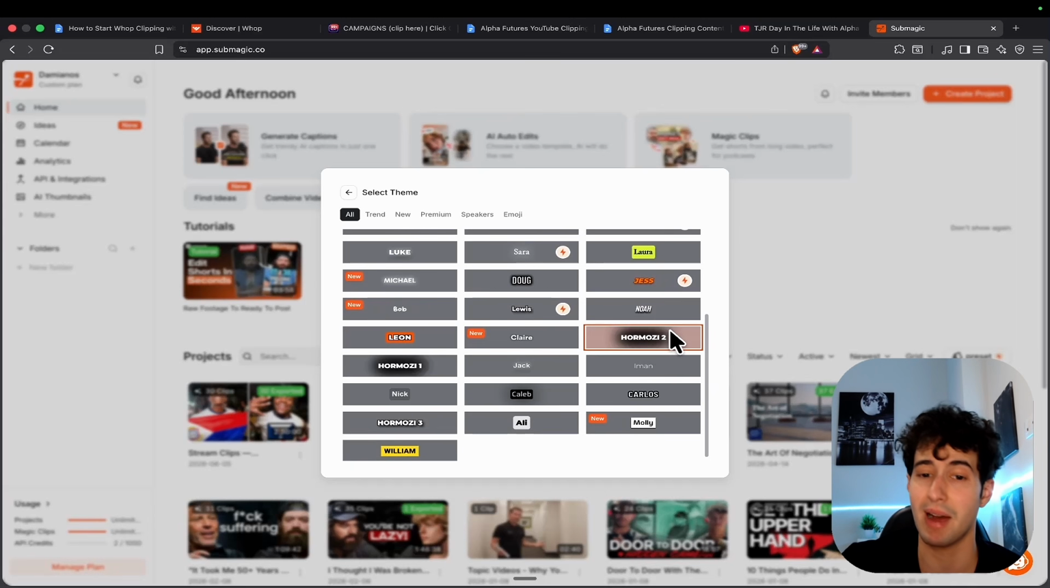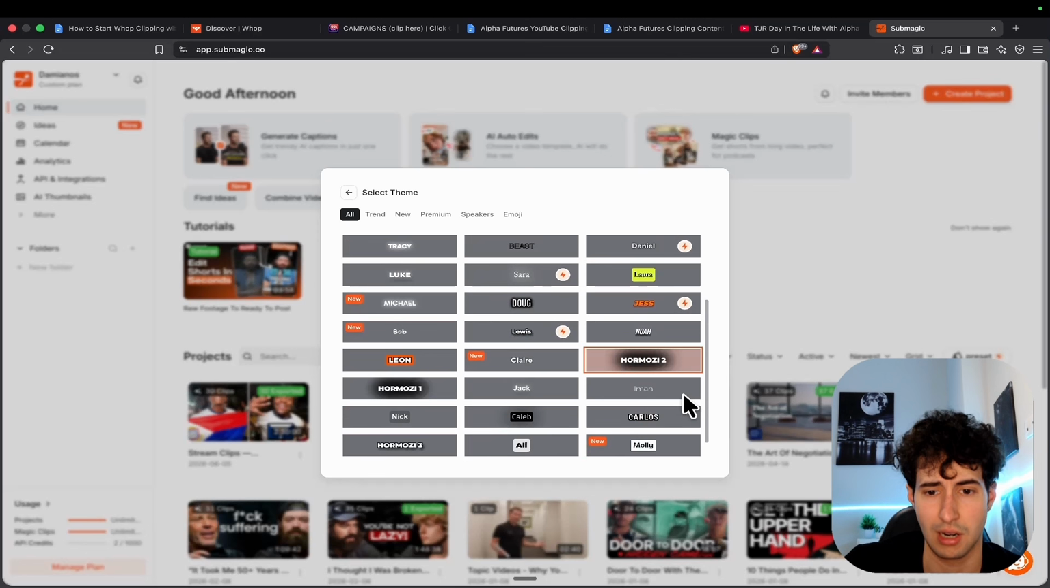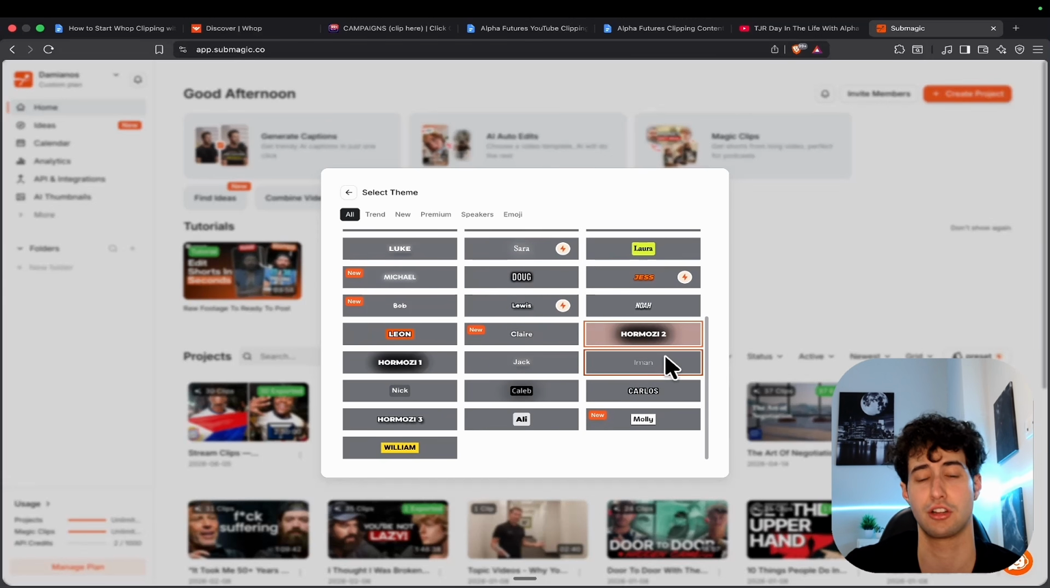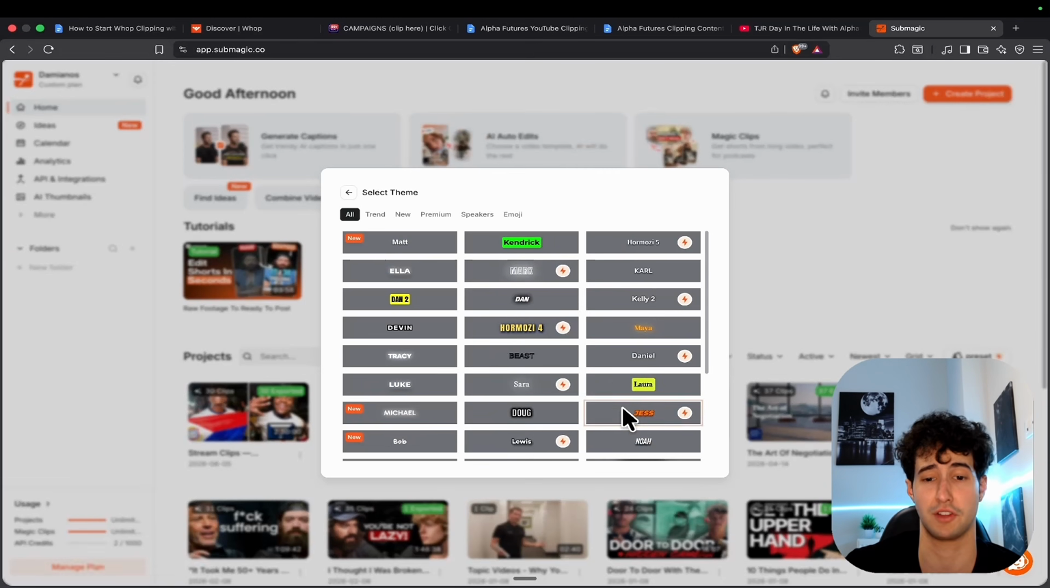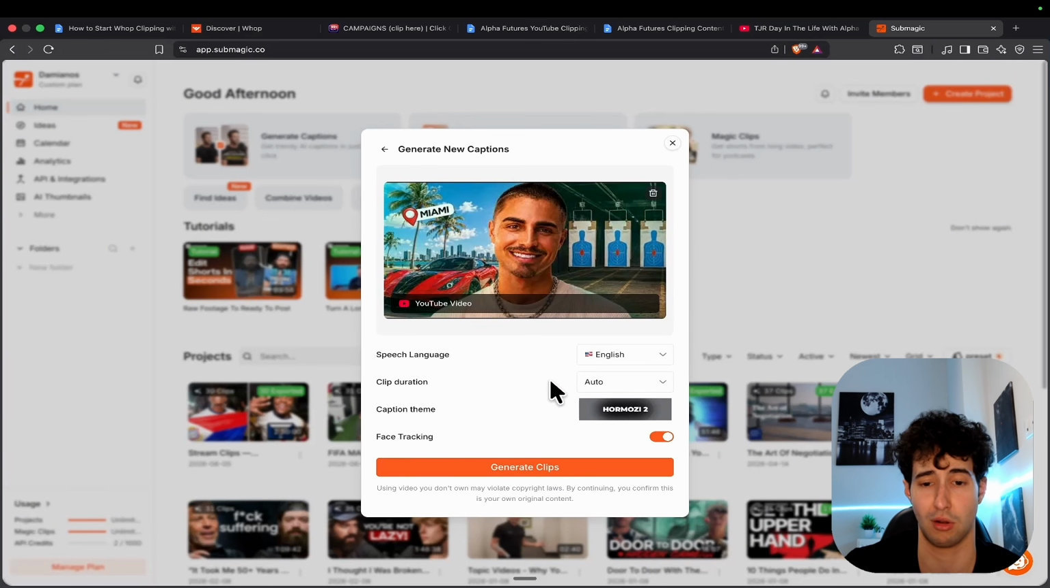And as you can see, Submagic has all the Hormozi style captions, along with many other creators like Mr. Beast, like Kendrick, like Iman Gadzi, and many more. So you can literally pick the captions of your favorite creator. Now, I personally really like the Hormozi 2 captions, so I'll choose to go with those.